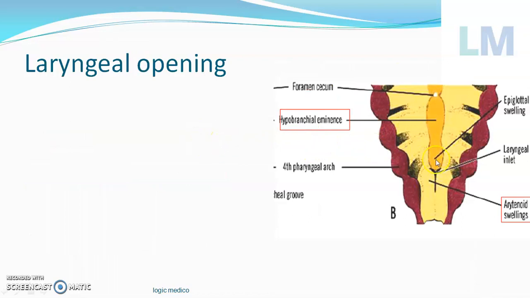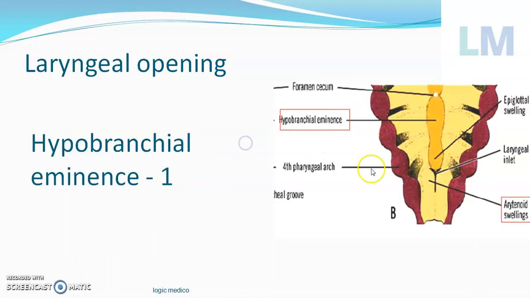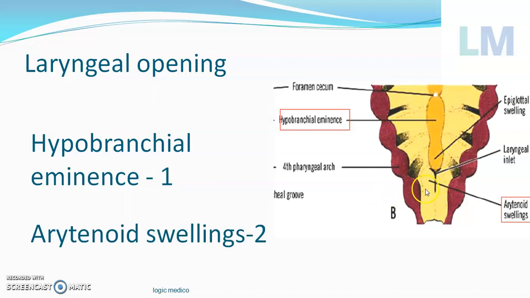So what are the three swellings around the laryngeal opening? One, hypobranchial eminence. Hypo because it is down, underneath the pharynx. When you're going down, suddenly one hump is coming. That is the eminence. Hypobranchial eminence, derived from the fourth arch. There's only one, in the midline. But there will be a pair of arytenoid swellings. This is derived from the sixth arch. The fifth branchial arch disappears soon after its formation.